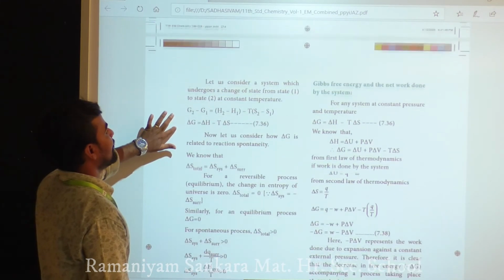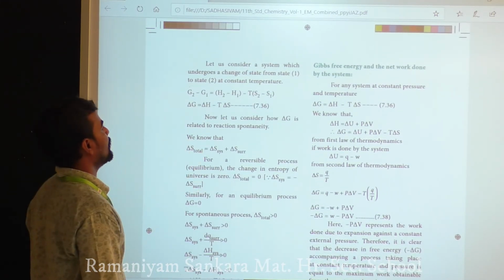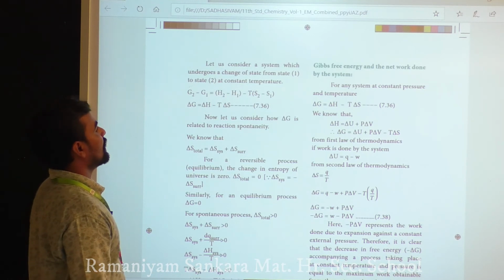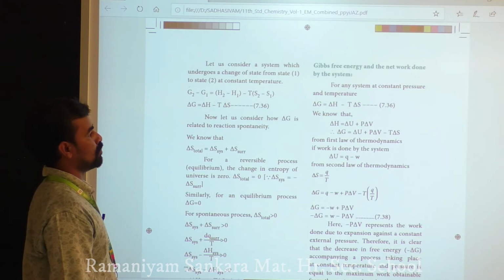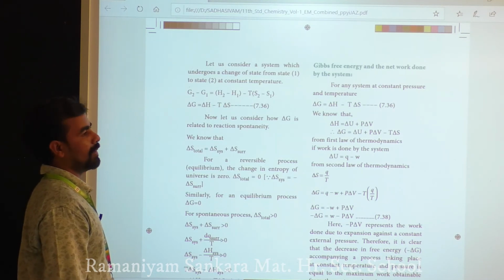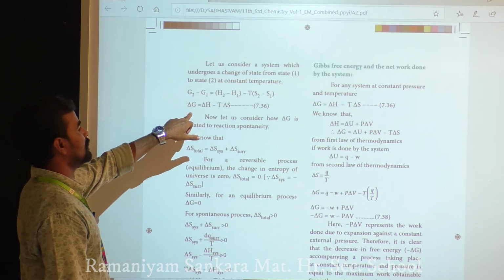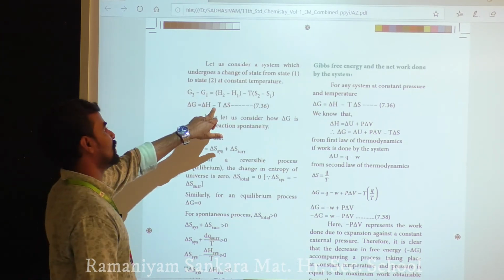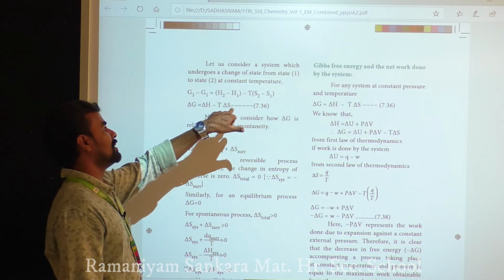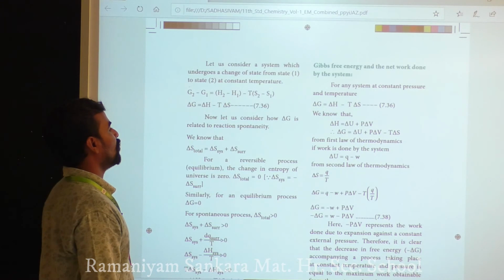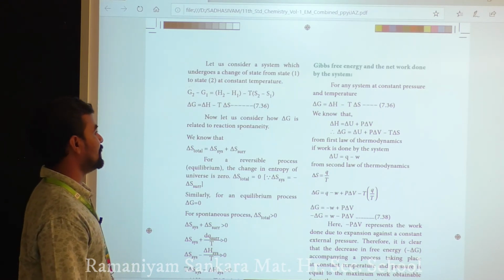Let us consider a system undergoing a change from state 1 to state 2 at constant temperature: G2 minus G1 equals H2 minus H1 minus T times S2 minus S1. G2 minus G1 is denoted by delta G, H2 minus H1 by delta H, and S2 minus S1 by delta S. Now let us consider how delta G is related to reaction spontaneity.